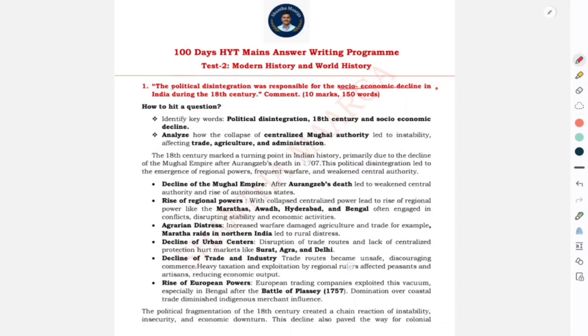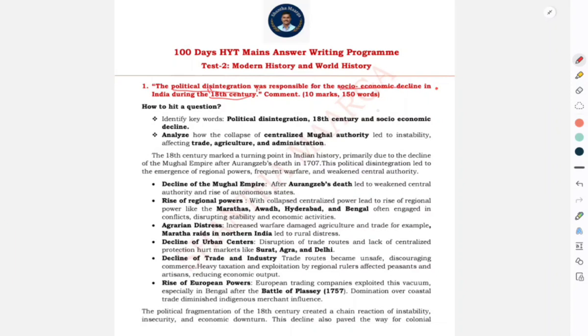The major theme involved in this question is political disintegration and socio-economic decline in the 18th century. Well, the 18th century is a main theme, and under the 18th century we expect these kinds of questions. Lastly, we discussed the socio-religious movements. Next, we will discuss the tribal revolts involved, and there are many questions that actually have been picked under this.